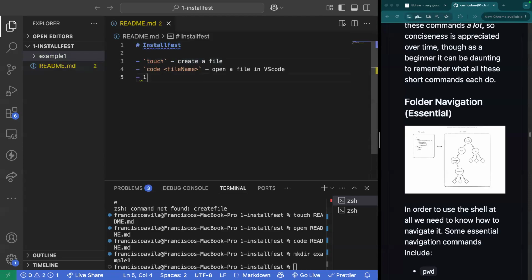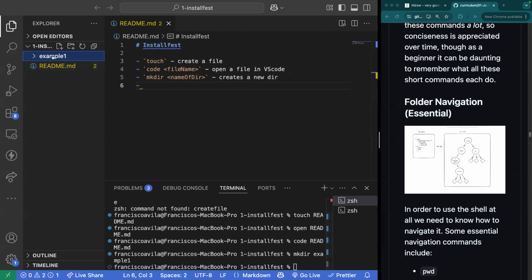So here we have mkdir plus name of directory creates a new directory. All right.